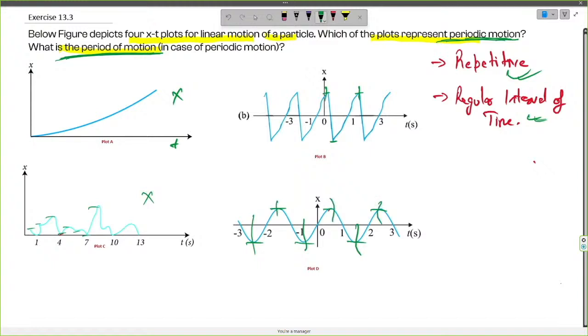Upon visual inspection, the time period is approximately 2 seconds over here. So in both these plots B and D, the time period is 2 seconds and it is repeating. So it can be called a periodic motion with a time period of 2 seconds. Thank you.